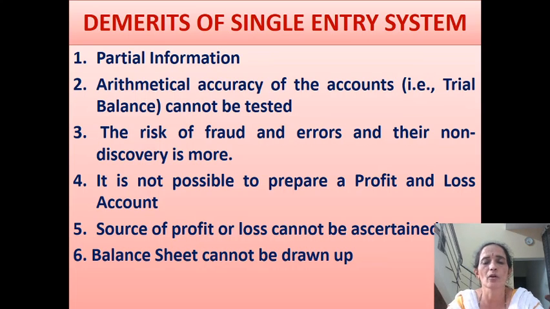Similarly, possibility of frauds and errors is more under this system, and it is not possible to identify or locate or discover errors and frauds. Fraud means deceiving someone through foul means. You can indulge in fraud when accounts are maintained under single entry system because no records are kept. Similarly, scope for errors, mistakes are more under single entry system, and it is not possible to prepare a profit and loss account to find out the accurate net profit or net loss. Similarly, sources of profit or loss cannot be ascertained.